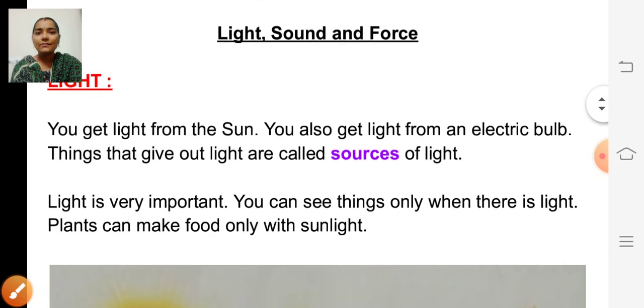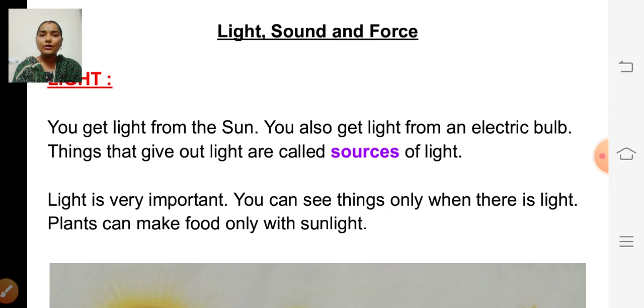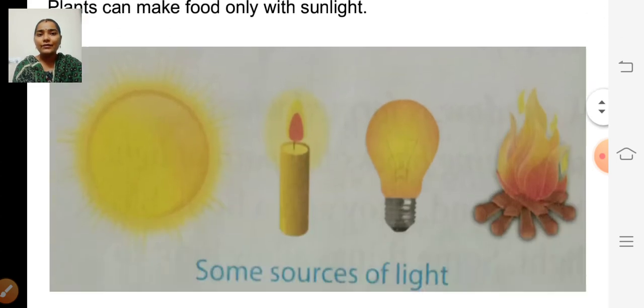So we'll read the lesson. Light. You get light from the sun. You also get light from an electric bulb. Things that give out light are called sources of light. Light is very important. You can see things only when there is light. Plants can make food only with sunlight. So, light is very much important.